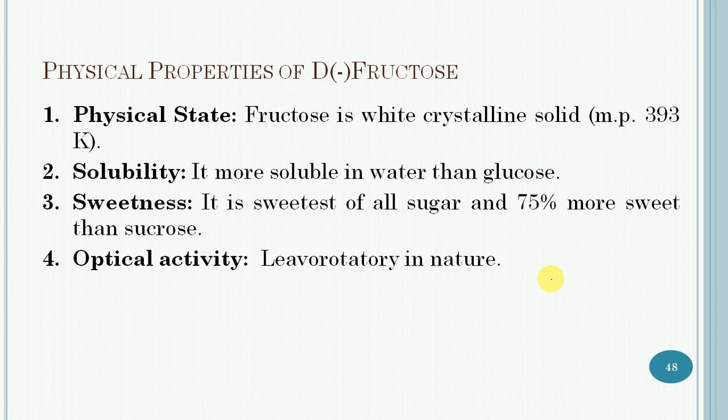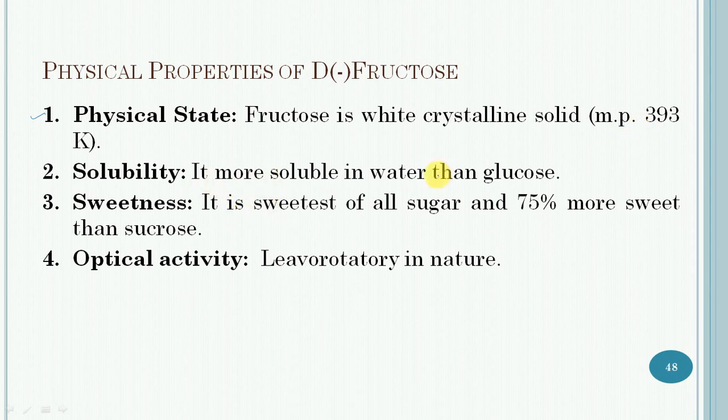Then the physical properties of D minus fructose. First one is the physical state. Fructose is a colorless crystalline solid having melting point 393 Kelvin with decomposition and having a sweet taste.